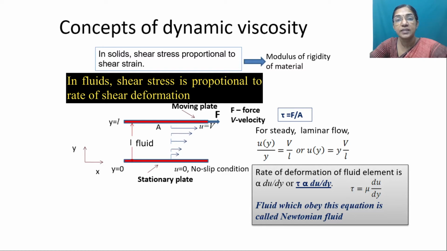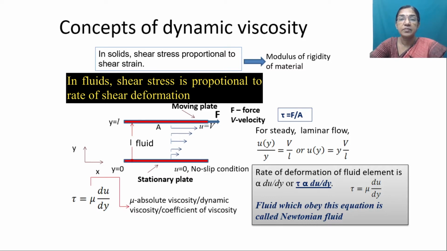The fluid which obeys this equation is called a Newtonian fluid after Sir Isaac Newton. This equation is called Newton's law of viscosity. From this equation we can say that shear stress has a linear relationship with the velocity gradient. Now what is this mu? Mu is called absolute viscosity or dynamic viscosity, or we can call it the coefficient of viscosity. There are different types of fluids available, because the molecular structure of water is different from that of honey. Viscosity varies from low value to high value depending upon the molecular structure. It is a low value for water, but a very high value for honey.